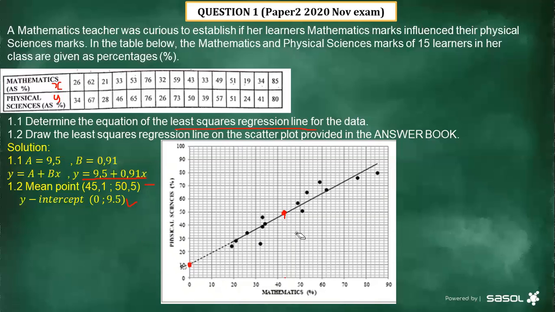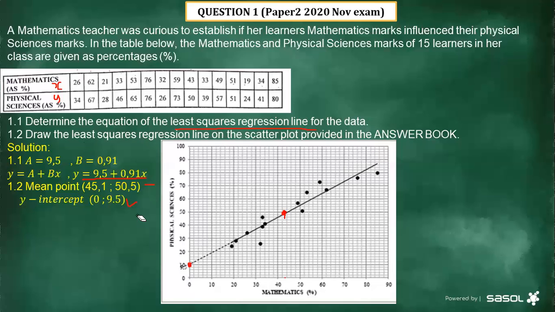It's very, very important, because after plotting all these points, remember, you don't join those points. You don't, all right? But you have to plot the best-fit line, which they call the least squares regression line. Now, I repeat, for you to be able to plot this straight line, you first have to determine the y-intercept. And I've just explained to you how we determine the y-intercept.